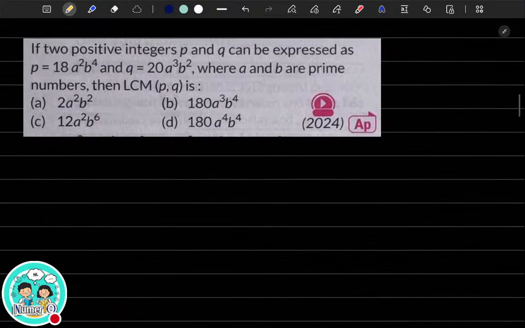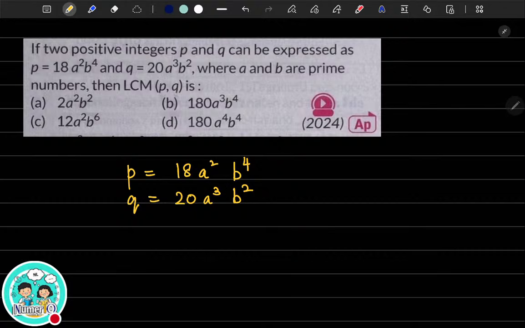If two positive integers p and q are expressed in the form p equal to 18 a square b to the power 4 and q is written as 20 a cube b square, where a and b are prime numbers, you have to find the LCM of p and q. Can you try it on your own?